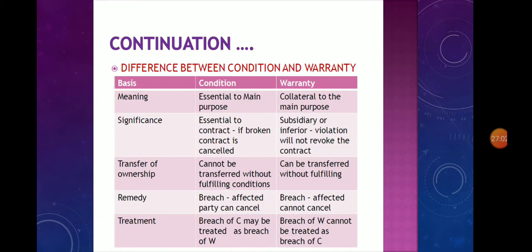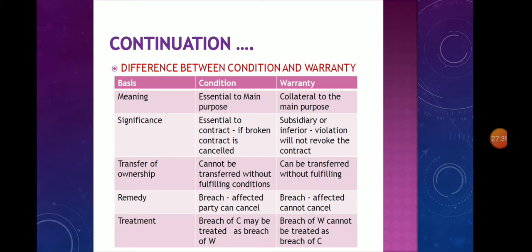Then significance. What is the significance of a condition? A condition is so essential to the contract that the breaking of it cancels out the contract. That is, it is essential to the contract. If broken, the contract is cancelled. Then warranty: it is of subsidiary or inferior character. The violation of a warranty will not revoke the contract.